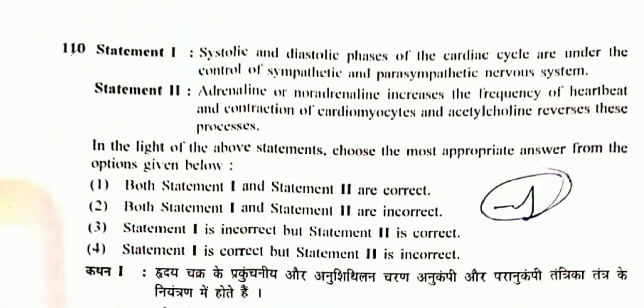Question number 110. The systolic and diastolic phases of the cardiac cycle are under the control of the sympathetic and parasympathetic nervous system. So it is true. Statement 2: Adrenaline or noradrenaline increases the frequency of heartbeat and contraction of cardiomyocytes, and acetylcholine reverses this process. So it is also correct. So option 1 will be the correct one. Both statements 1 and 2 are correct.